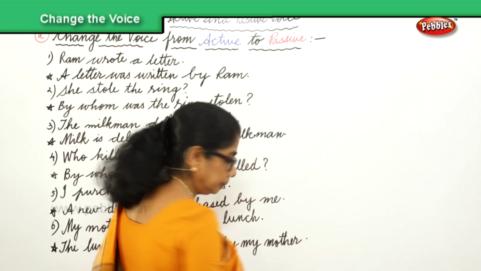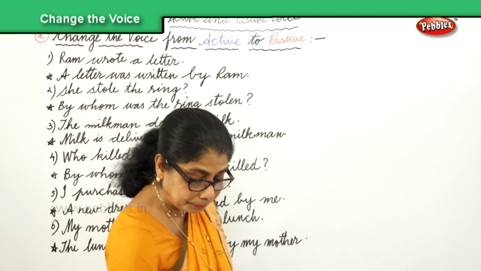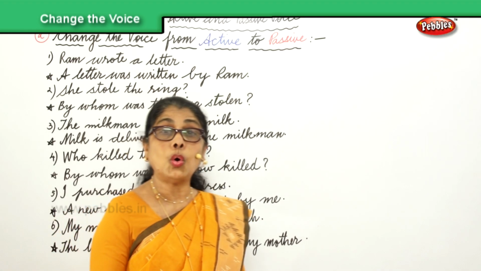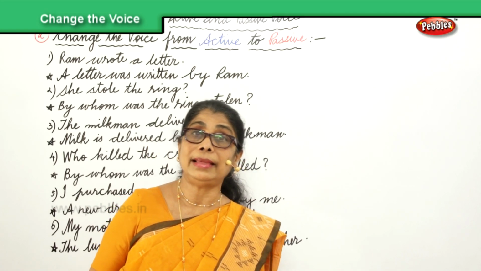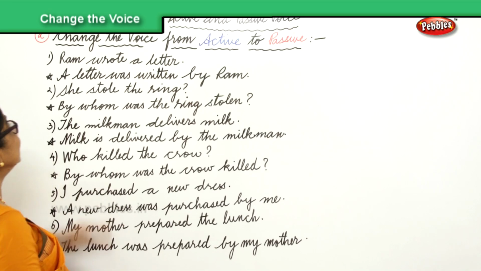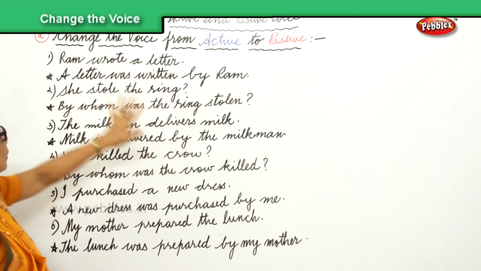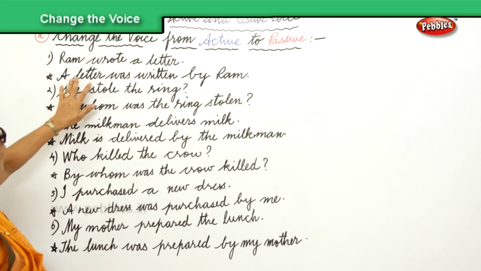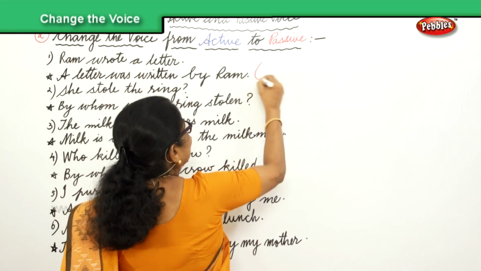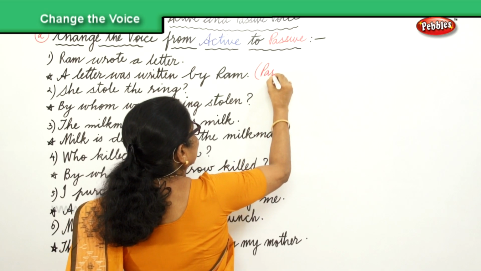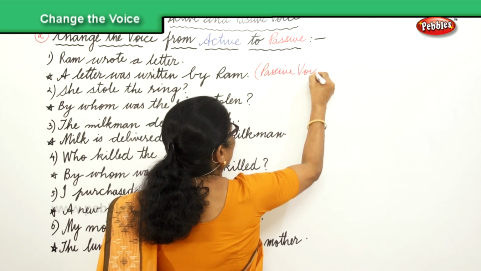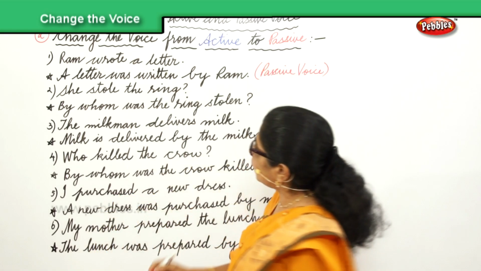Good. Now, let's look at all the sentences. Everything is active and we are changing all the sentences from active into passive. Ram wrote a letter. It says change the voice from active to passive. So now the answer is: A letter was written by Ram, and that is passive voice.